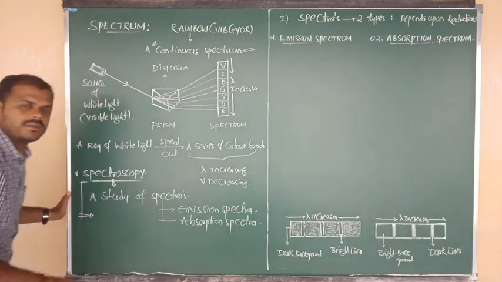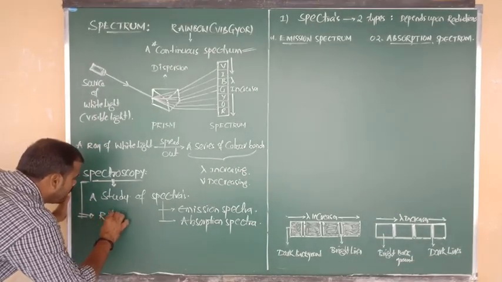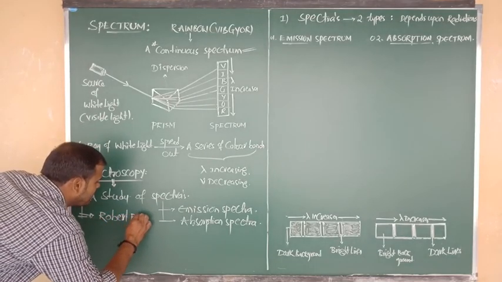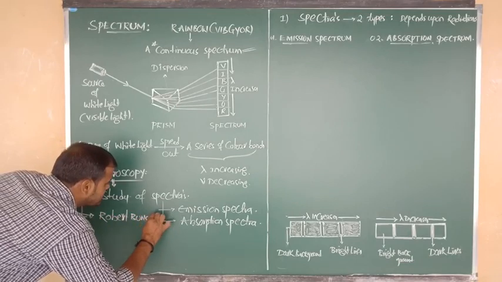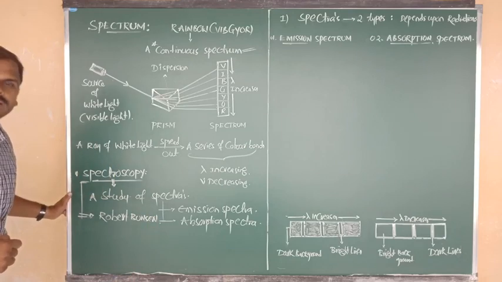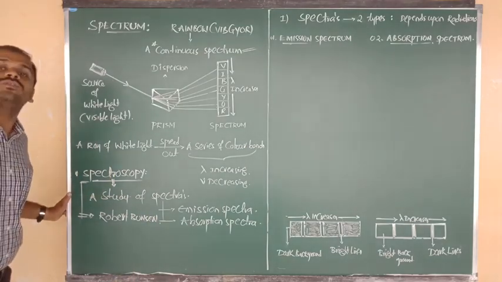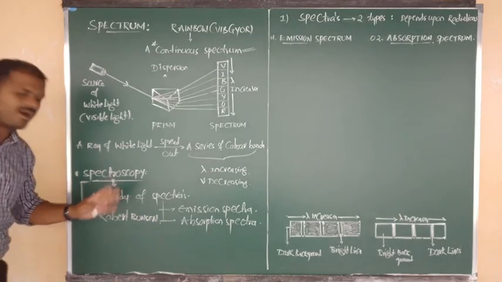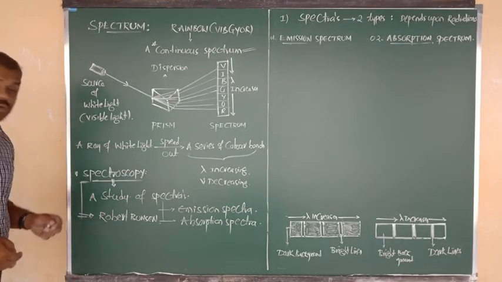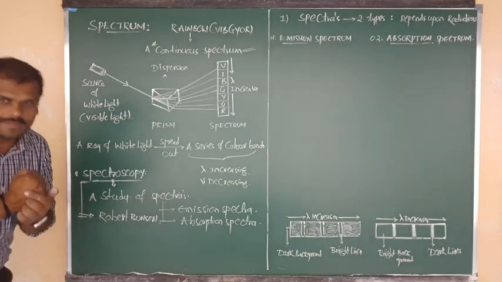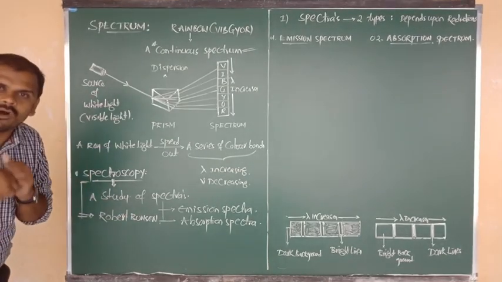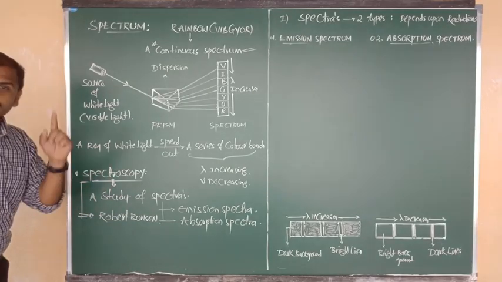So by using this concept of spectroscopy, at first hand the name of the scientist is Robert Bunsen. Who is the scientist? The scientist's name is Robert Bunsen. He is the first scientist who discovered a few of the elements on the basis of the concept of what? Spectroscopy. So sir, what are the elements or atoms Robert Bunsen discovered on the concept of spectroscopy?